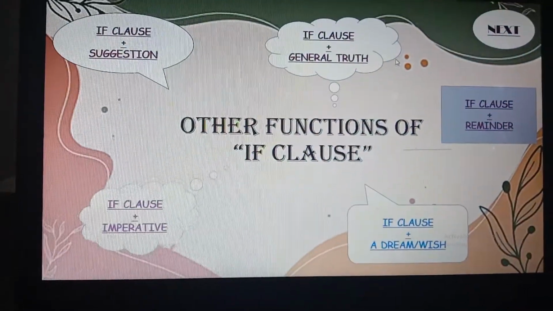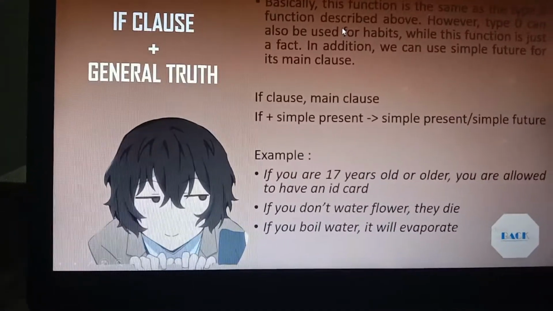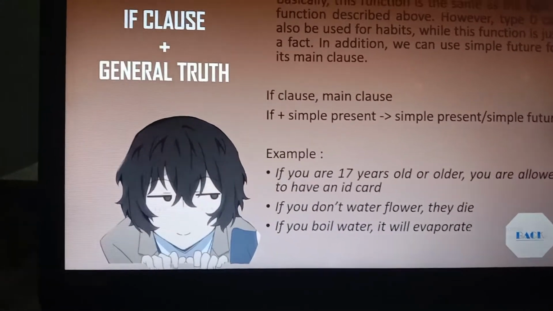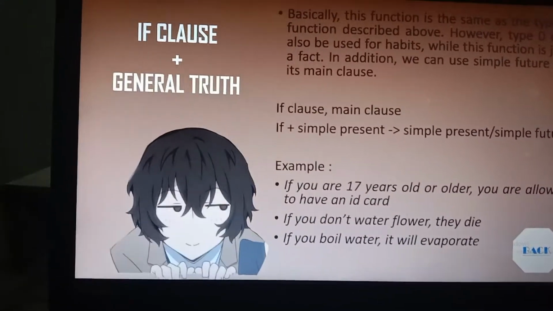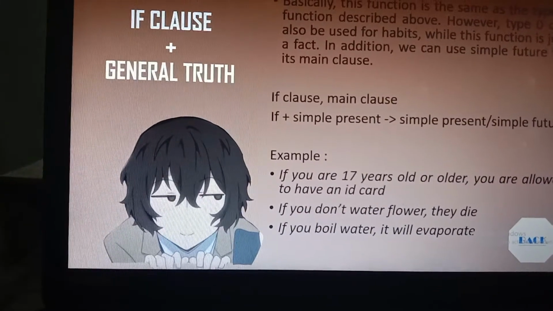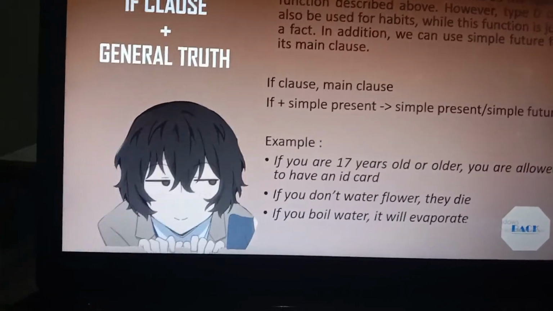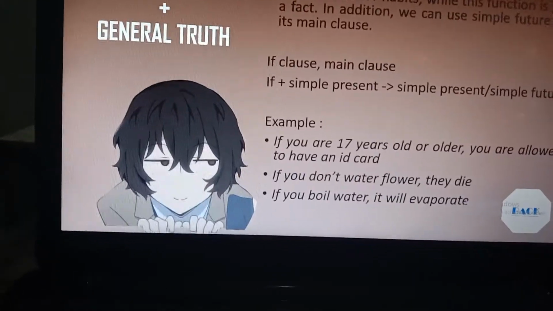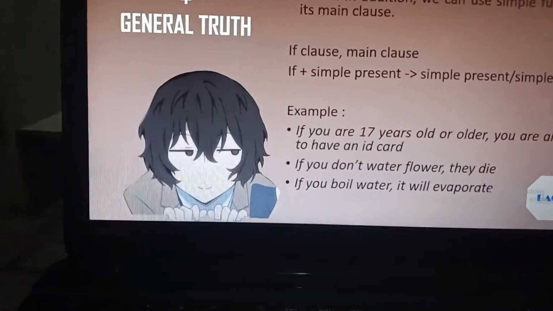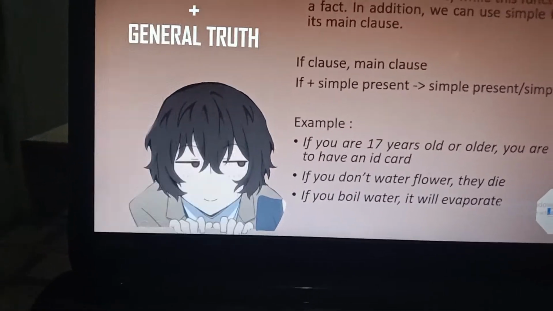Now we're going to take a look at the if clause with general structure. Basically, this function is the same as the type 0 function described above. However, type 0 can also be used for habits, while this function is just for facts. In addition, we can use simple future for its main clause. For example, if you're 7 years old or older, you are allowed to have an ID card. And a simple example is, if you boil water, it will evaporate.